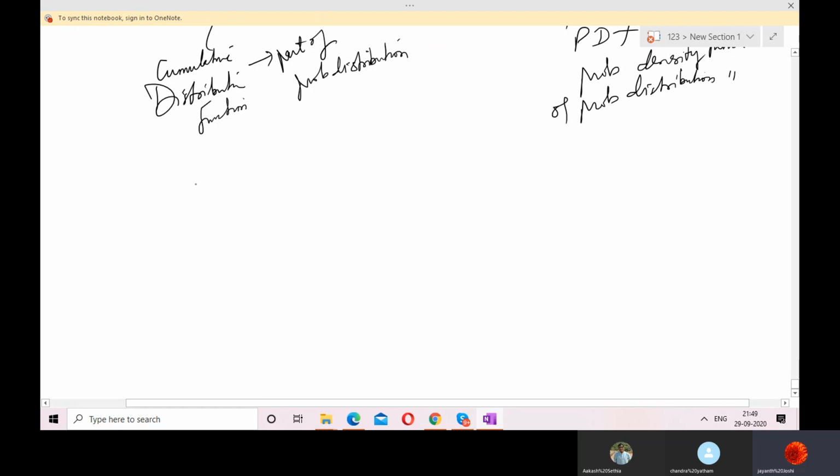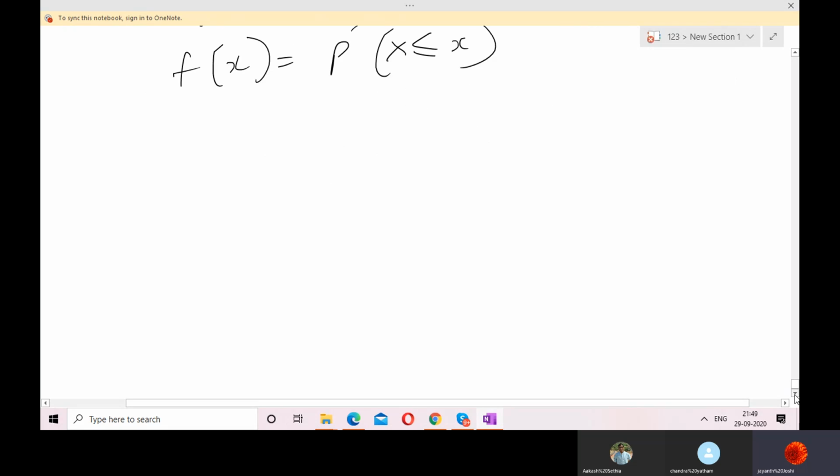Now if F of x is a function, for example, probability X less than or equal to x. This is the probability. So let us make a graph and understand what it actually is. I will show you these two things with the help of an experiment, so listen properly to what is happening.